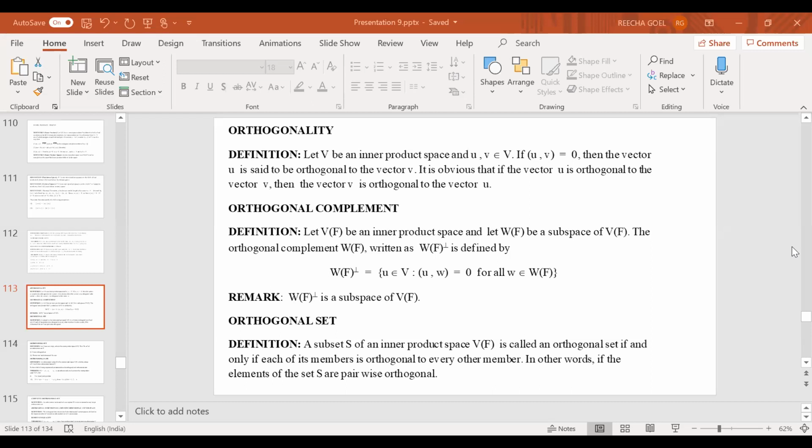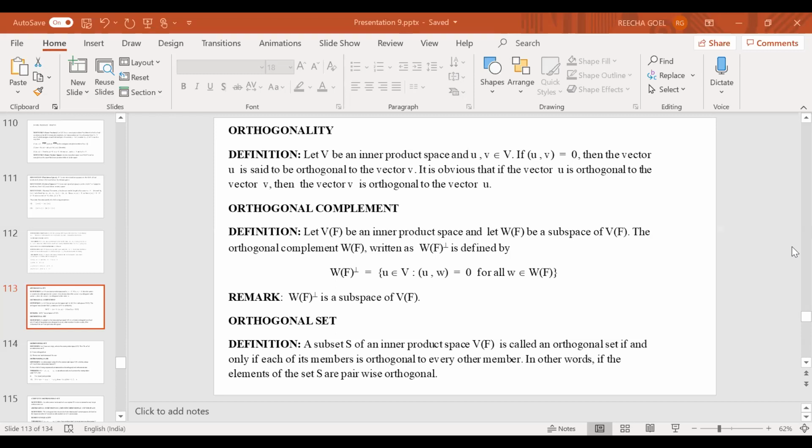So the definition says that if V is any inner product space, and if U and V are any two vectors, then U will be orthogonal to V, or equivalently V will be orthogonal to U, provided their inner product is 0. If the inner product of any two vectors is 0, then we say that those two vectors are orthogonal to each other.